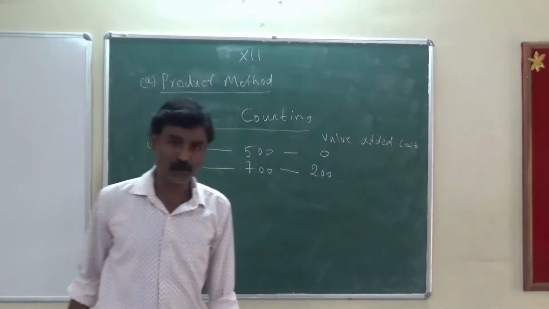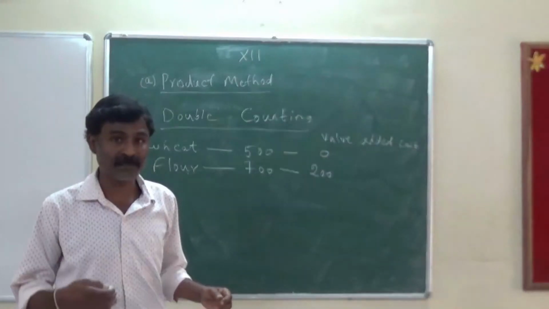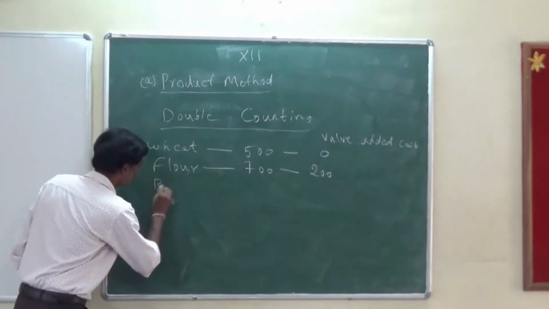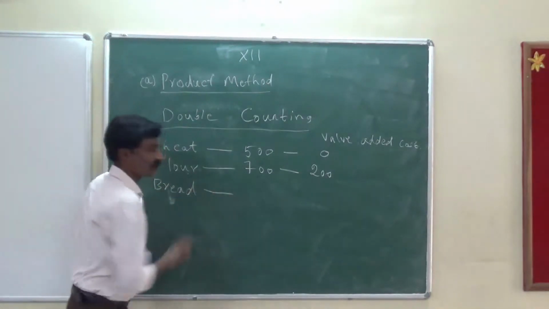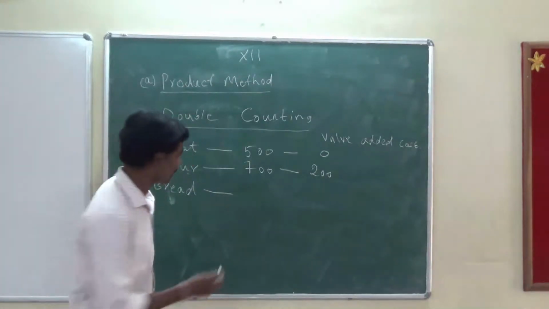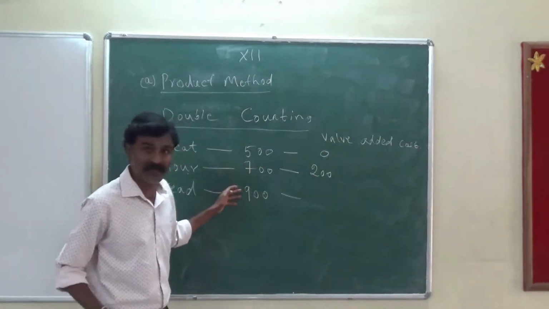Next, let's suppose that now I run a bakery. I purchase this flour to manufacture bread. Now I take the flour, manufacture bread and then sell it at 900 rupees. Now what is the difference between 700 and 900?